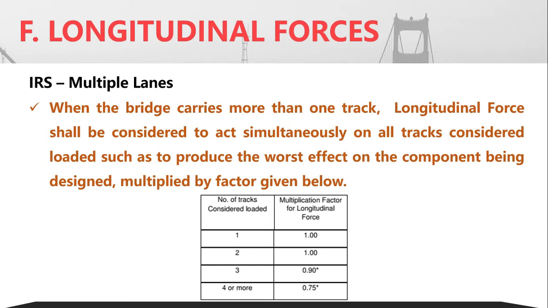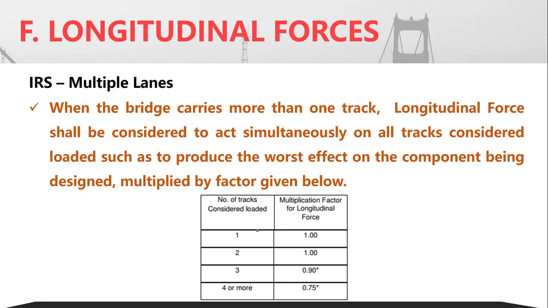So, assuming them to be acting in the same direction, the longitudinal forces shall be considered to act simultaneously on all the tracks on the bridge. If there are multiple tracks, we multiply the corresponding longitudinal force by a factor.